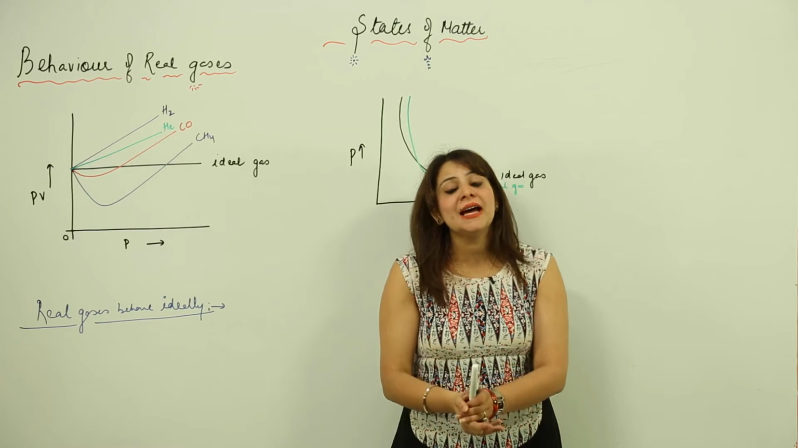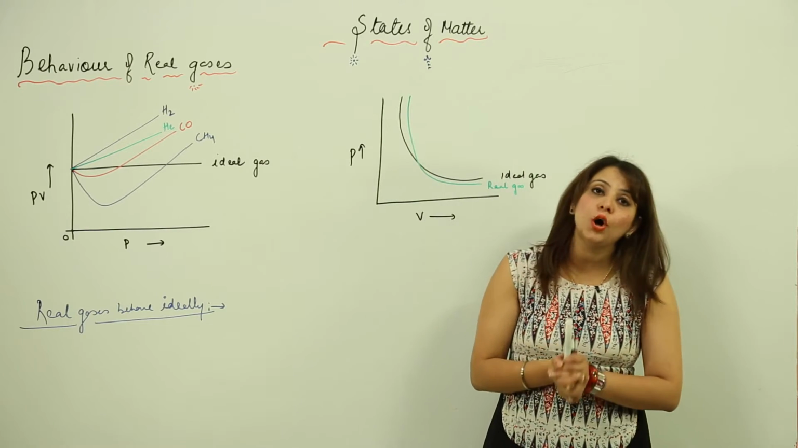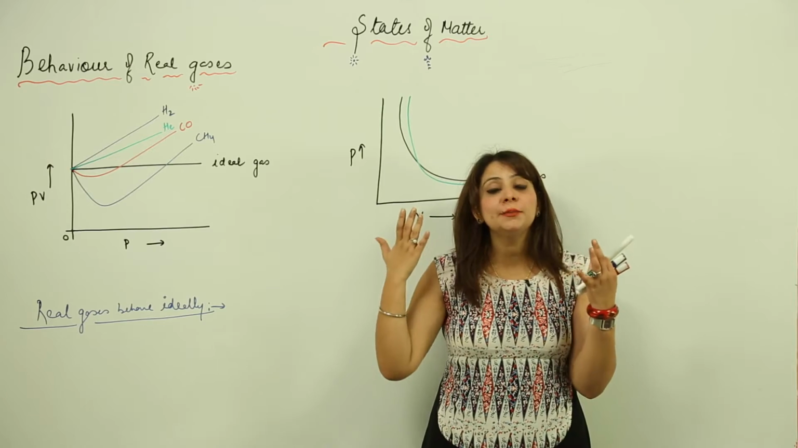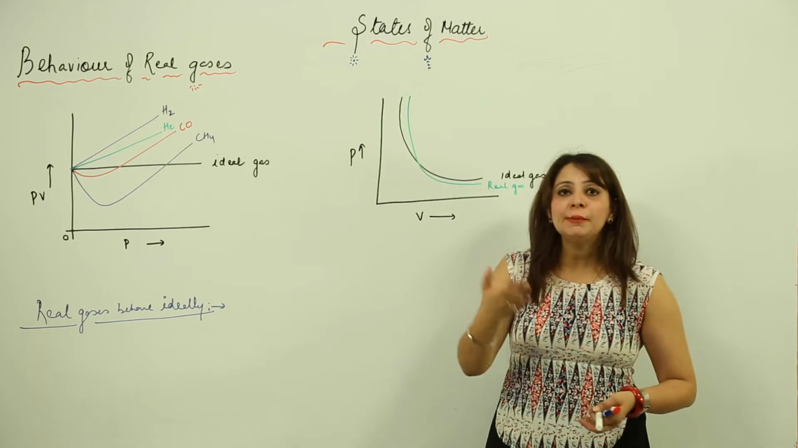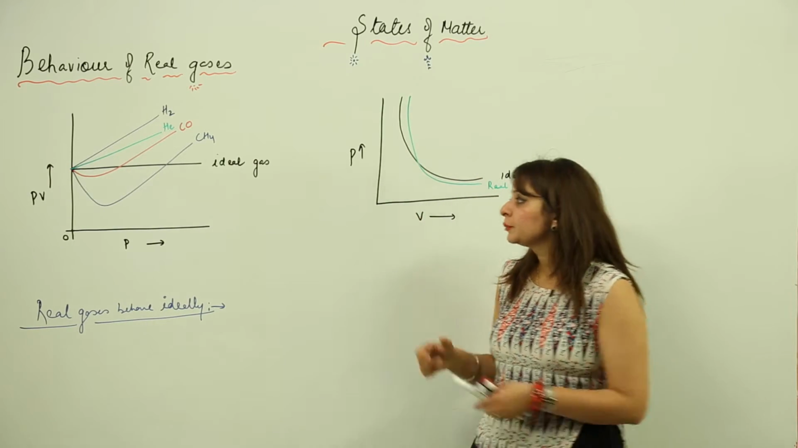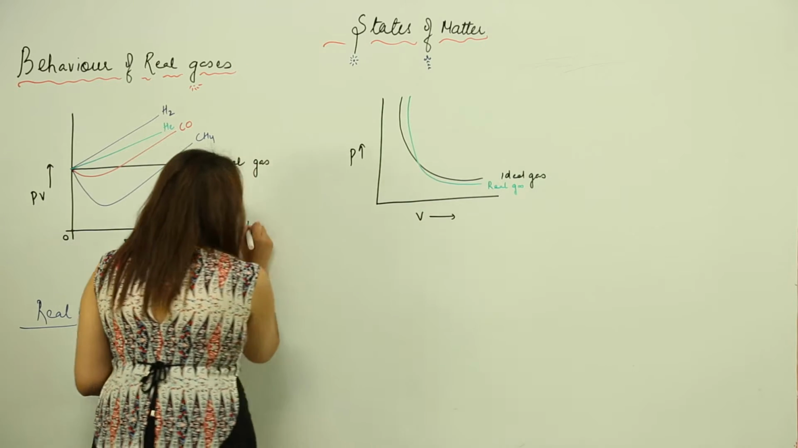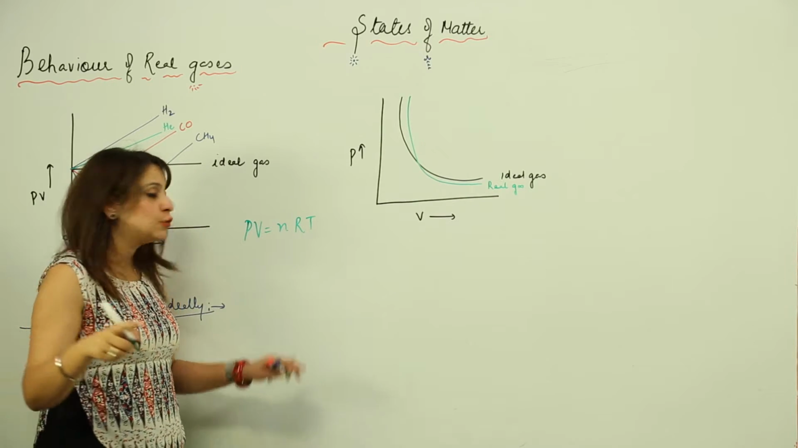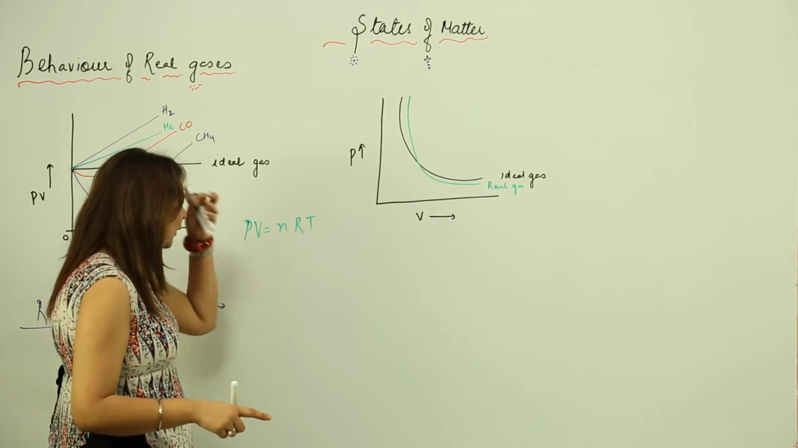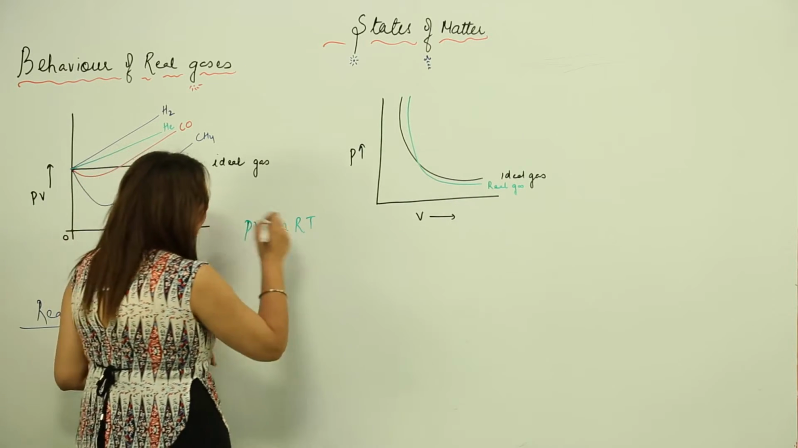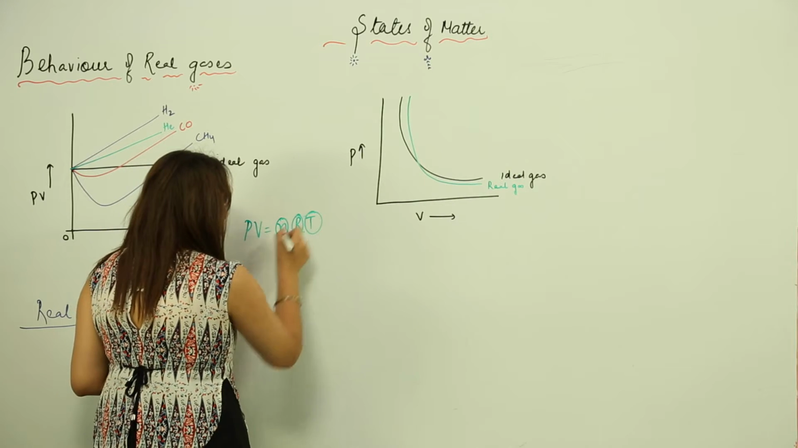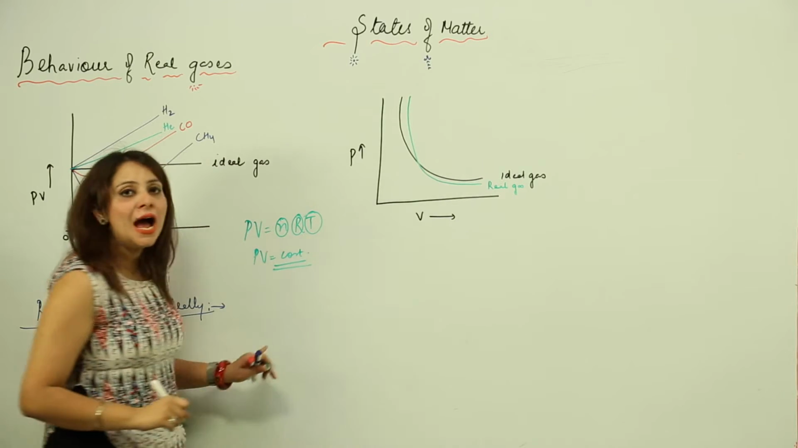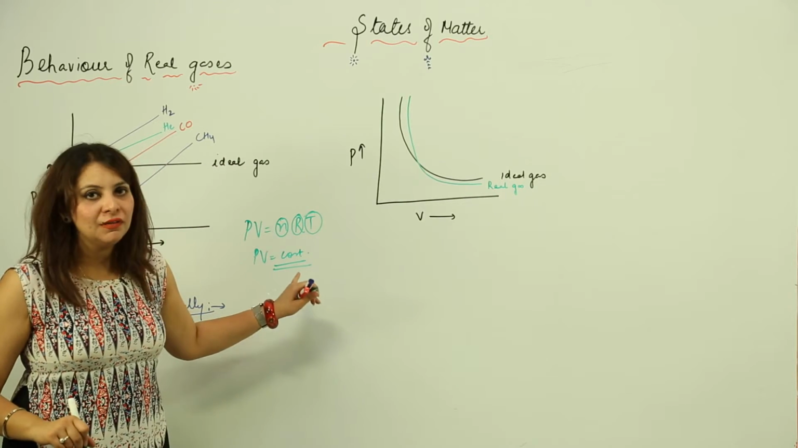Now the question is why real gases do not behave ideally at all conditions of temperature or pressure, or what is actually the behavior of the real gas. So this I am going to explain to you on the basis of a graph. As you all know, for a gas to behave ideally it has to satisfy this equation, PV is equal to nRT. If I make n constant, R constant, T constant, that means my PV value is constant. For an ideal gas obviously PV is constant.